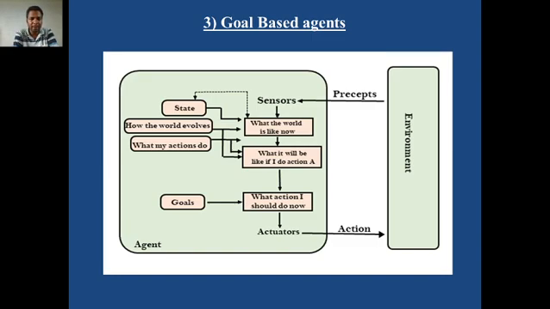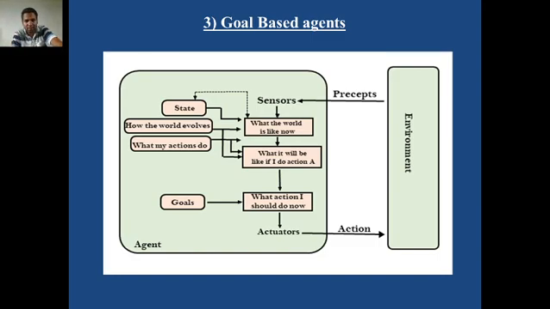What happened in the environment? What is the impact of those previous actions on the environment? This history. What my actions do if I work on the current state. So all these decide the actions to take.